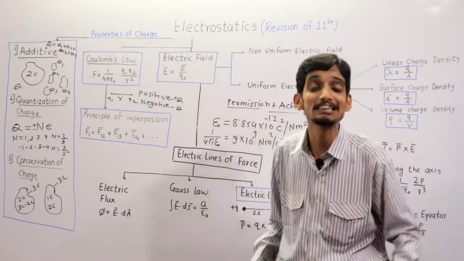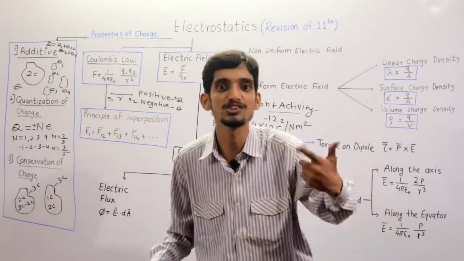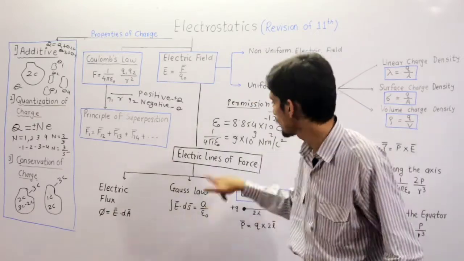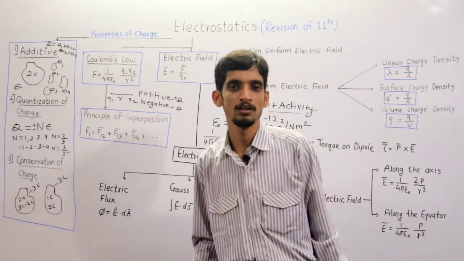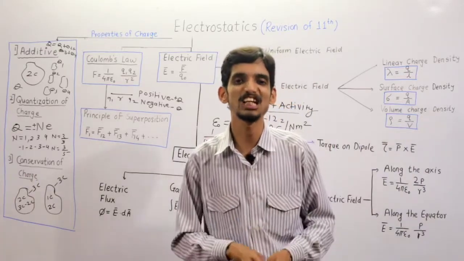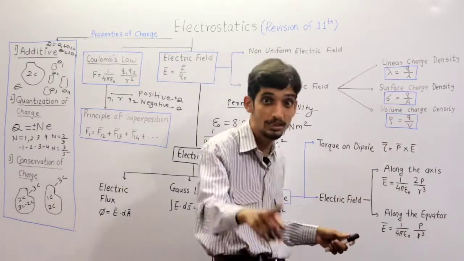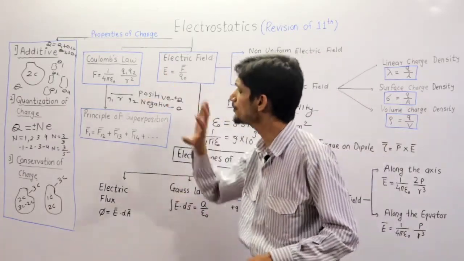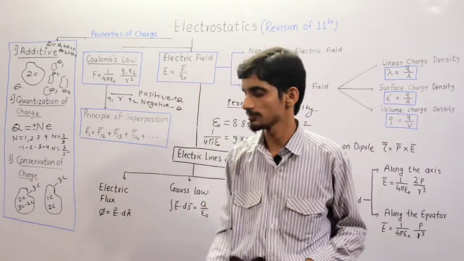So what happens? In a generalized sense, nature always supports electric field. Why does nature always support electric field? Because of the value of the electrostatic constant for vacuum or air. So in a generalized sense, nature supports electric field because K is in the order of 10 raised to 10. Clear? So this is the important point about Coulomb's law. Okay?